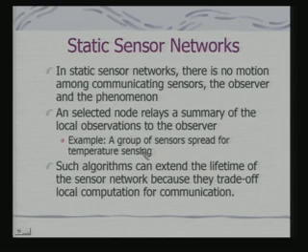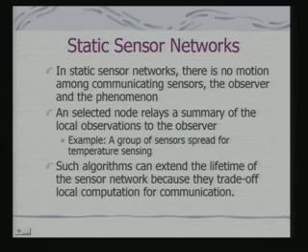Now, in this case there can be local processing at the node also. If I say that a node is selected that relays a summary of the local observations to the observer, then what is happening? The selected node is processing or computing the summary by accumulating the data from the local nodes. So, I am not communicating the temperature data from each and every node to the observer, because the communication cost typically would be more than that of computation cost.